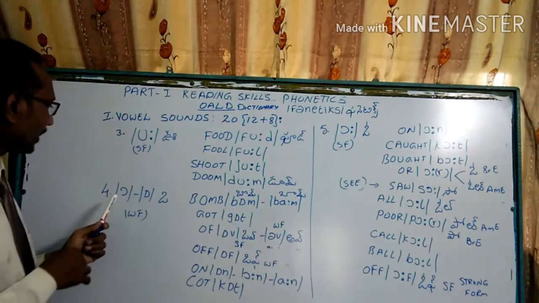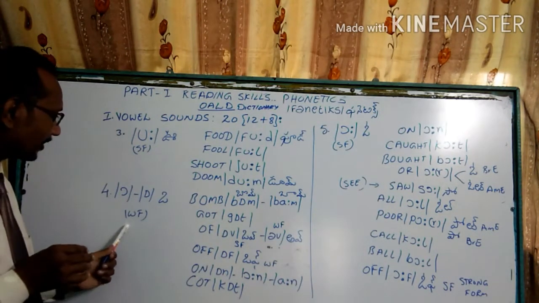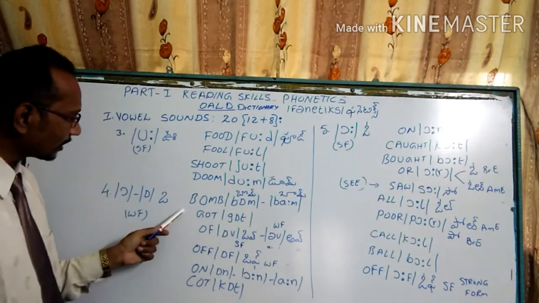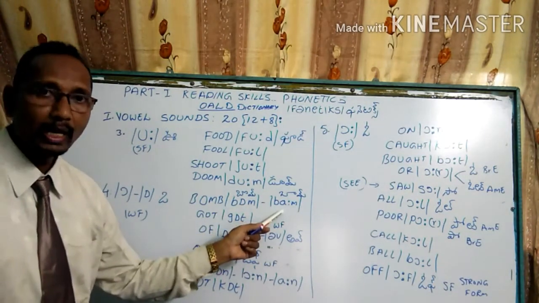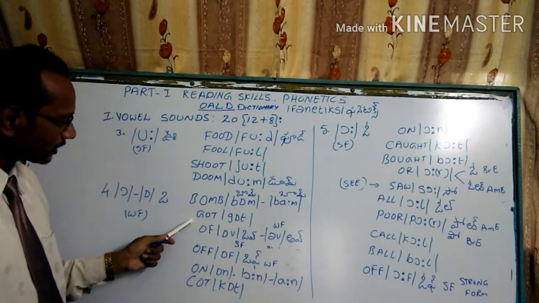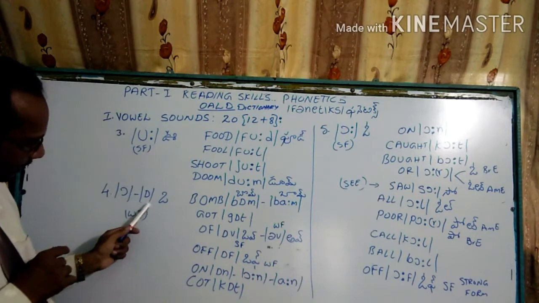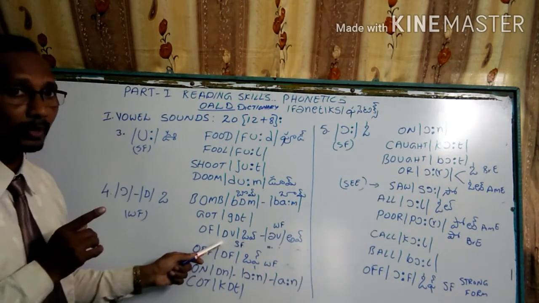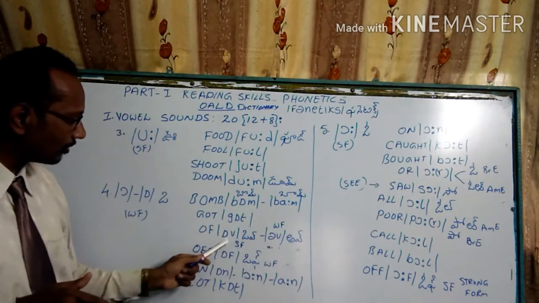Coming to this one, the reverse C or D shape we call as O. This is a weak form, and this one is the strong form, my dear students. Here, BOMB. See here, bomb we can call in the same way, bomb also we can call. In the same way, GOT, got. OF, this sound is called over. This is a strong form. This is a weak form, should be av or verb.